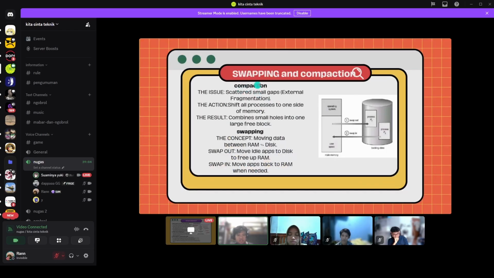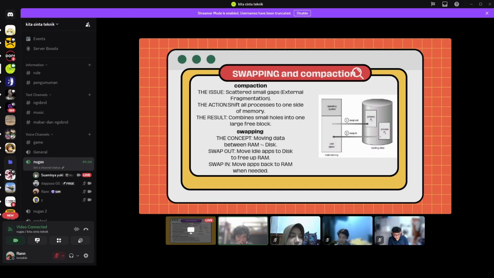Next is swapping and compaction. Compaction: the issue is that small gaps are scattered, like external fragmentation. The action shifts all processes to one side of the memory. The result is that small holes combine into one large free block, so another program will fit in that large free block.